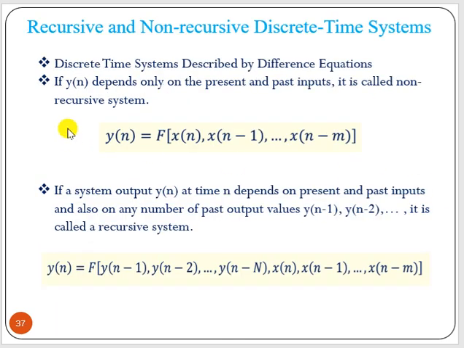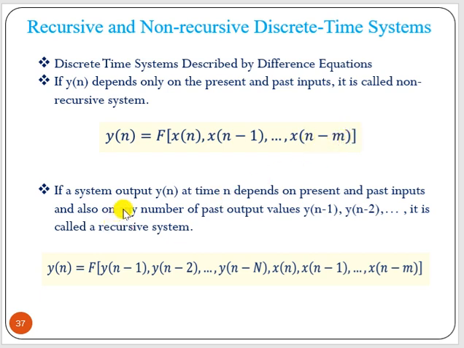Now a discrete time system is non-recursive when output y(n) depends only on present and past inputs. That means y(n) is a function of the present input x(n) and past inputs x(n minus 1), x(n minus 2), x(n minus 3), up to x(n minus n).